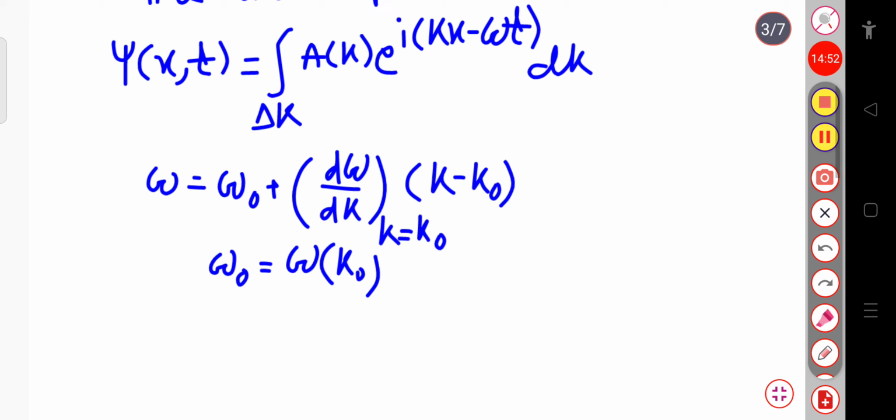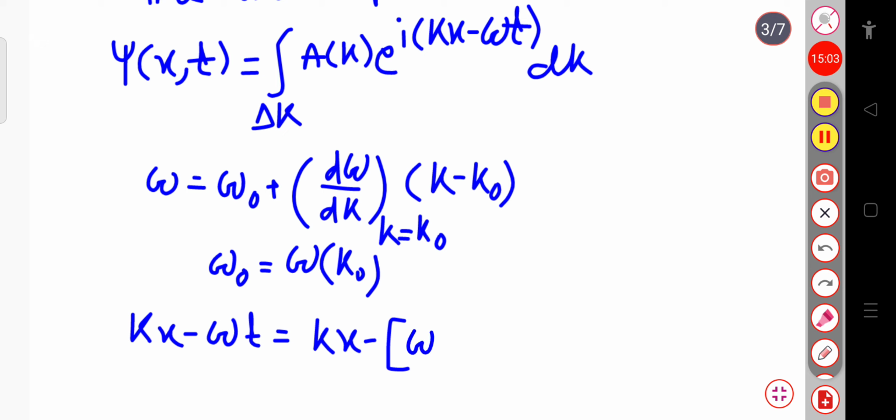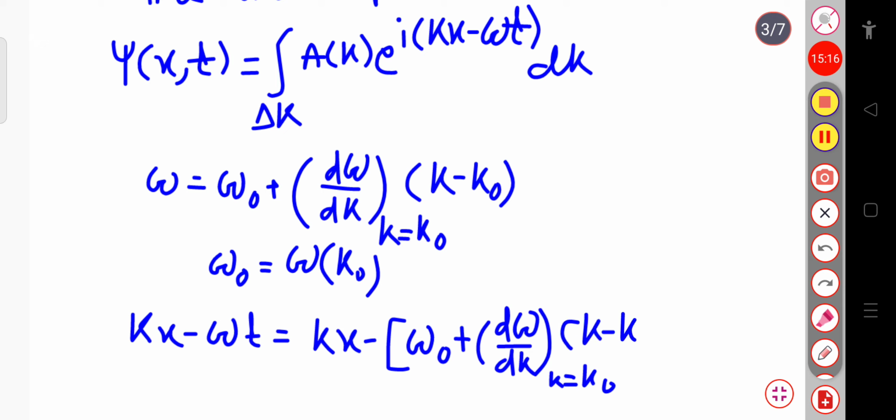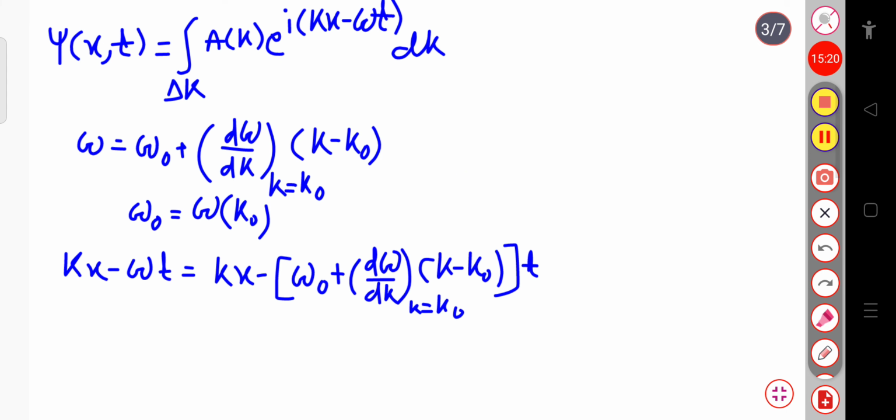So for this phase, kx minus omega t, we can write it as kx minus, in place of omega, omega naught plus d omega by dk at k equal to k naught, into k minus k naught whole into t. Now if I add k naught x and subtract k naught x, it will not affect the equation.